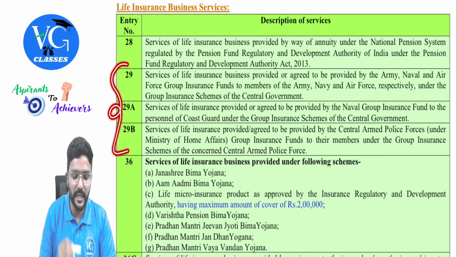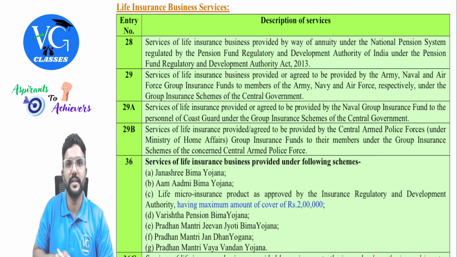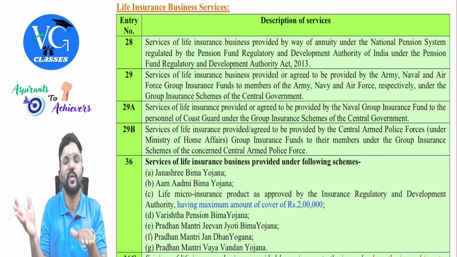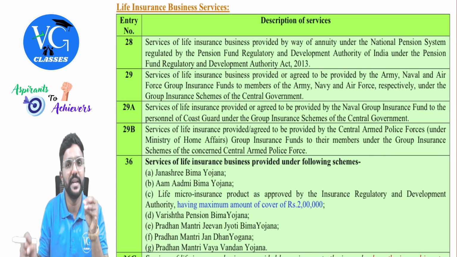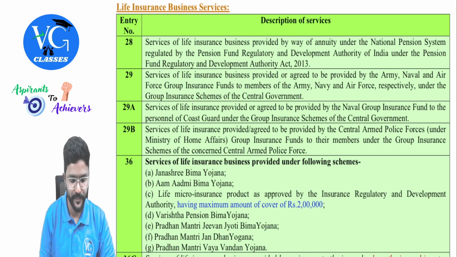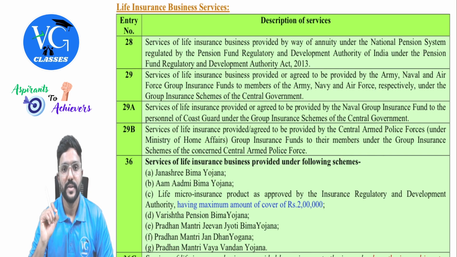All these are like central government. So who has actually taken these policies is the central government, but in the name of the people who are working in the Indian Army, including Navy or Coastal Guard, like that. Or Air Force. Let me read it. Services of life insurance business provided or agreed to be provided by the Army or Naval or Air Force Group Insurance Funds to the members of Army, Navy or Air Force respectively under the group insurance schemes of central government.